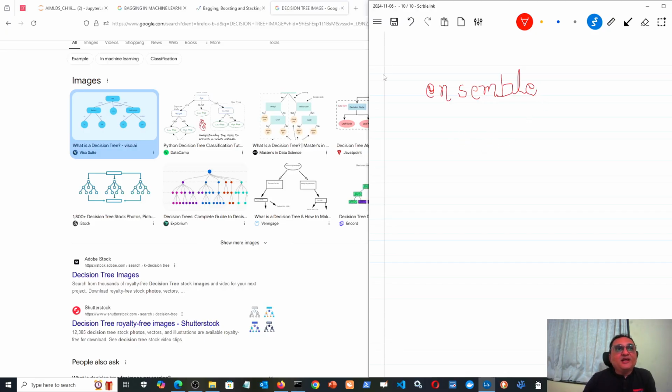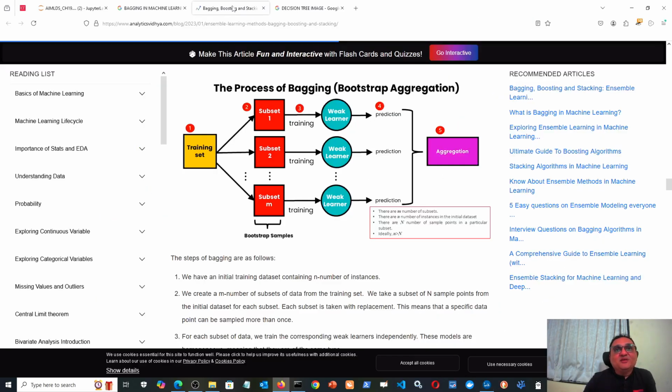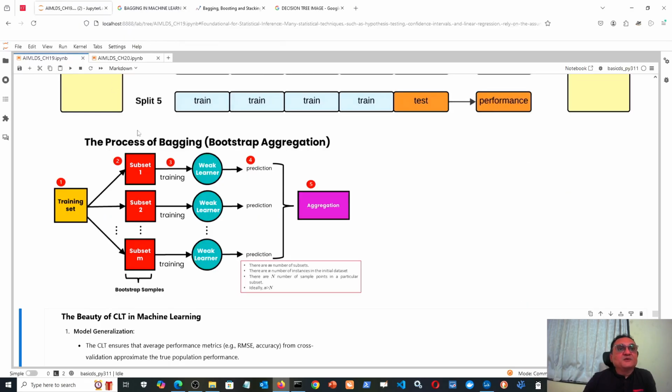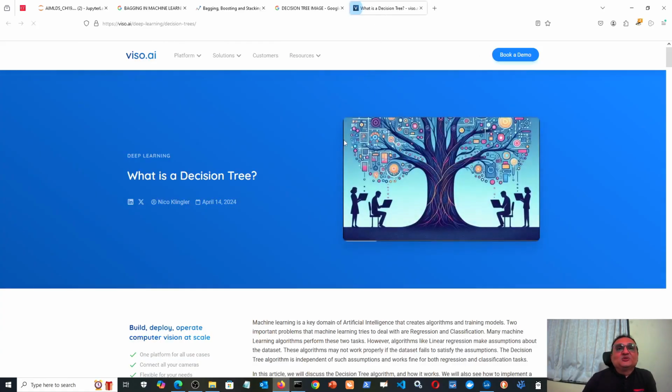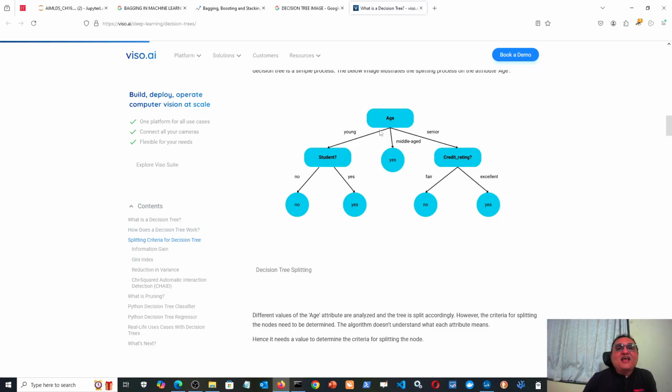So what is an ensemble? An ensemble is a collection of several such decision trees, thousands of such decision trees. Now you can imagine how complicated it will be, but such algorithms have been made. Random forest is one such algorithm. But then again, the question is how does one calculate the final result? The final result is found by average aggregation.